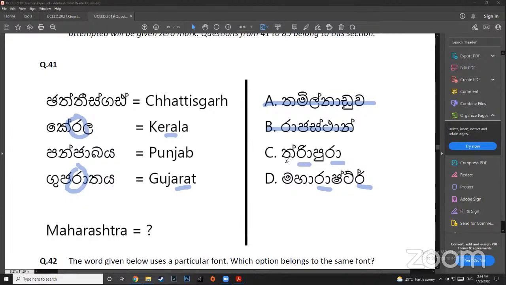That is why we can see that the syllables in option C are less. Ma, ha, ra, sh, ta, ra. Sh and ta can't be one thing, no? So this gets eliminated. This one, ma, ha, ra, sh, ta, ra. Does it seem okay, Mr. Staggard?